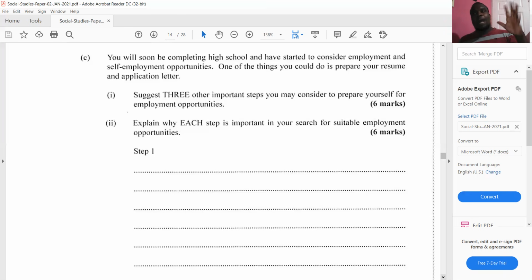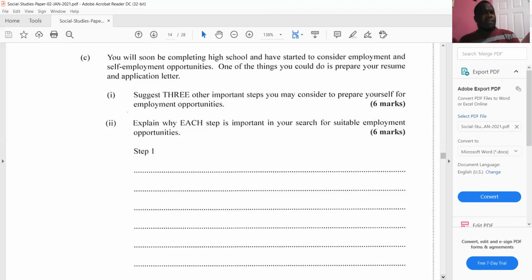After you agree on the job that you want to pursue or the business that you want to go in, it is to research the qualifications needed for the job you desire. That is what I should say. Research the qualifications needed for the particular job, so that while in school, for example, if you know that you want to become, say, a banker, well, you know that mathematics will be important, information technology will be important, English language is going to be important. Subjects like principles of accounts, principles of business are going to be important.